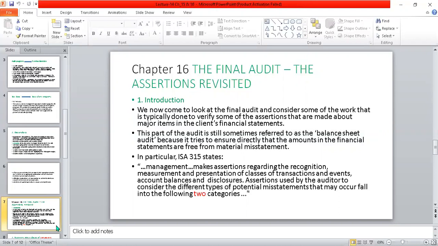Okay, as ISA 315 states, management makes assertions regarding the recognition, measurement, and presentation of the classes of transactions and events, account balances, and the disclosures. He has to check that management is responsible. Management is responsible for preparing the transactions according to IAS and IFRS and disclosing them. Assertions require the auditor to consider the different types of potential misstatement that may occur, which fall into the following two categories. Okay, we can see that the assertions are categorized into two forms.